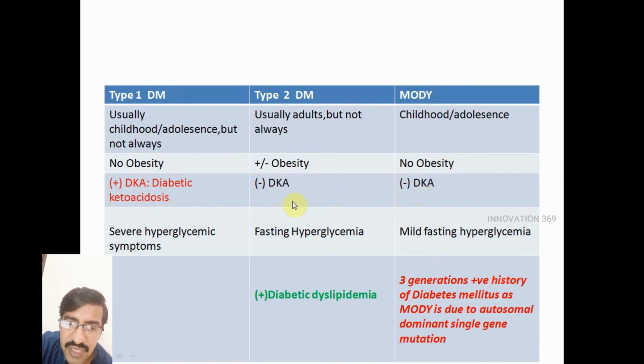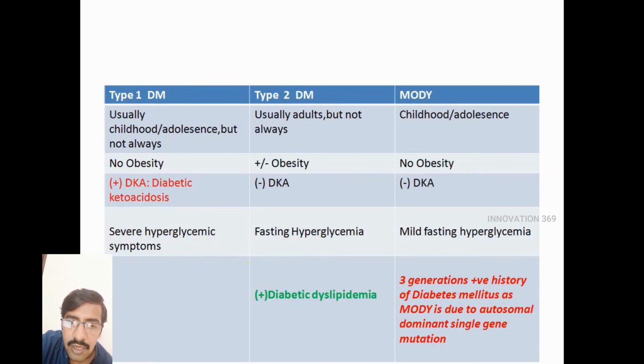So if you see diabetic ketoacidosis in a diabetic patient, it is type 1 for sure, but not type 2 or MODY. Another difference, in type 1 diabetes, the problem is only insulin production, right? So because of lack of insulin production, you see very severe hyperglycemia and hyperglycemic symptoms in these patients. But in type 2 diabetes, the problem is only insulin resistance, no?